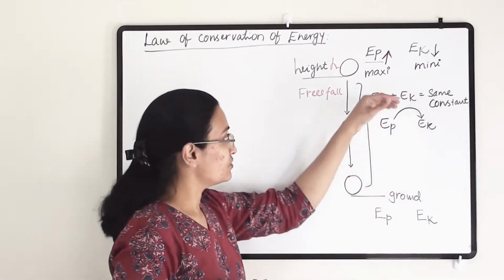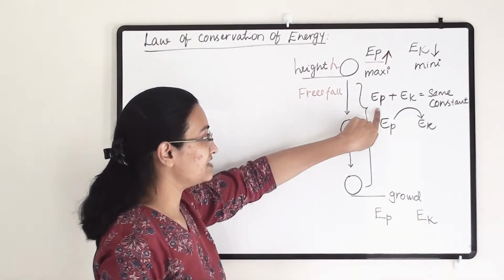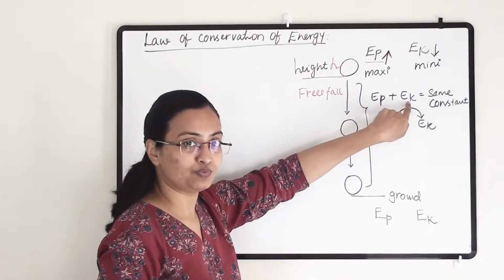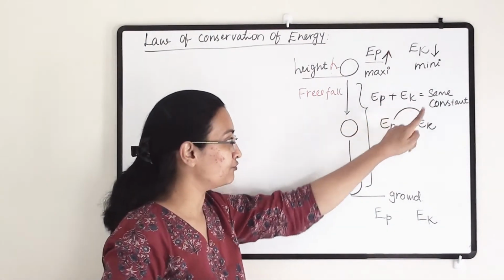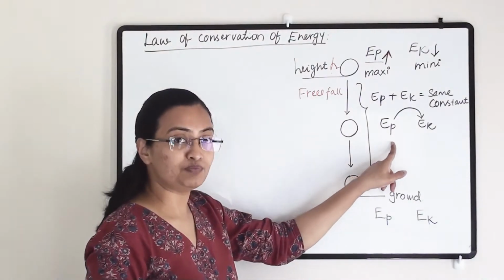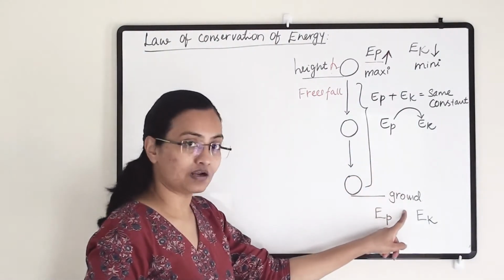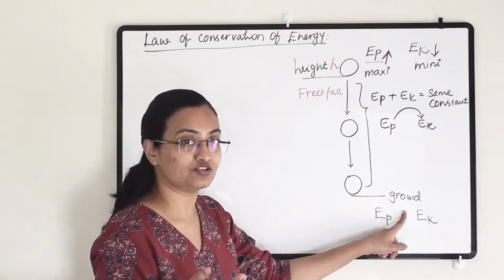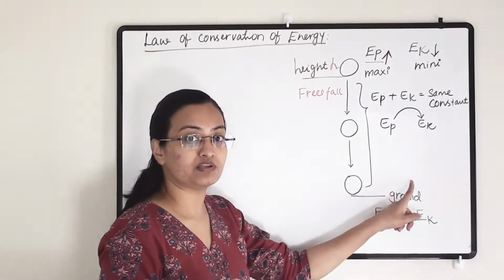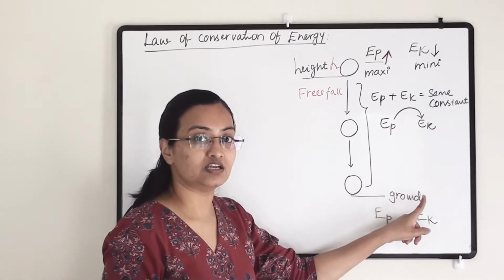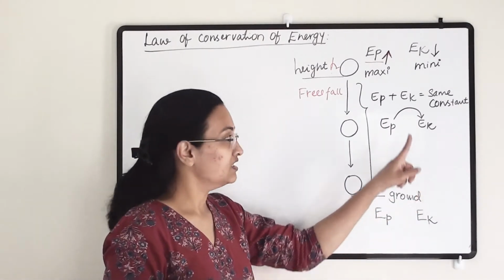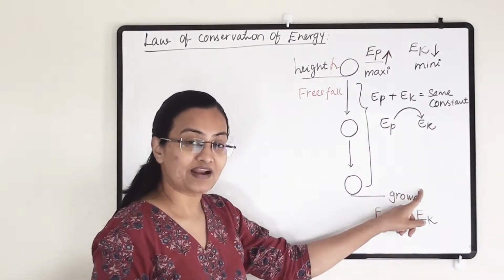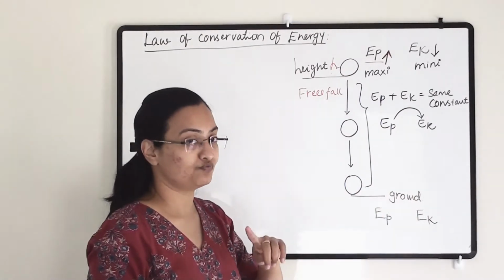At this level the potential energy will be 3 and kinetic energy will be 1, so 3 plus 1 is 4. In the middle it will be 2 plus 2, and at the ground the majority of the potential energy has been converted to kinetic energy. So it may be 1 plus 3, that is 1 potential energy and 3 kinetic energy, but the addition will remain the same, that is 4.